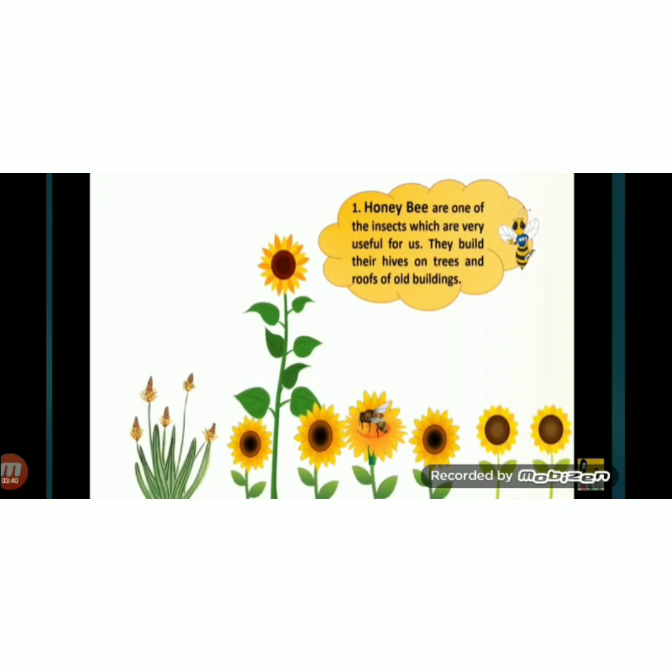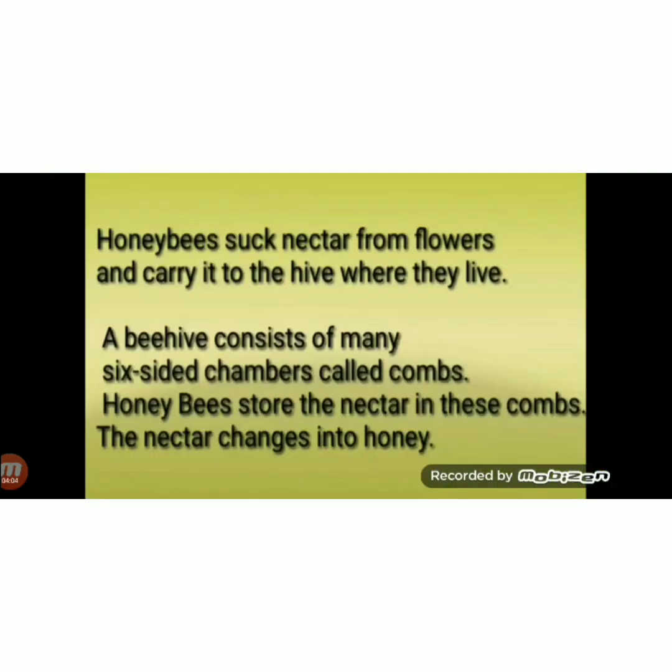What is nectar and who sucks nectar? So honeybees also suck nectar. But they not only feed on nectar, honeybees also make honey from that nectar. And honey is useful for us. I think you also like to eat honey. So how does it happen?